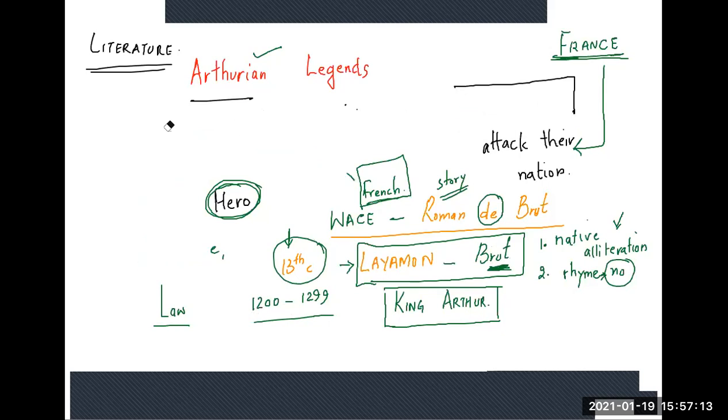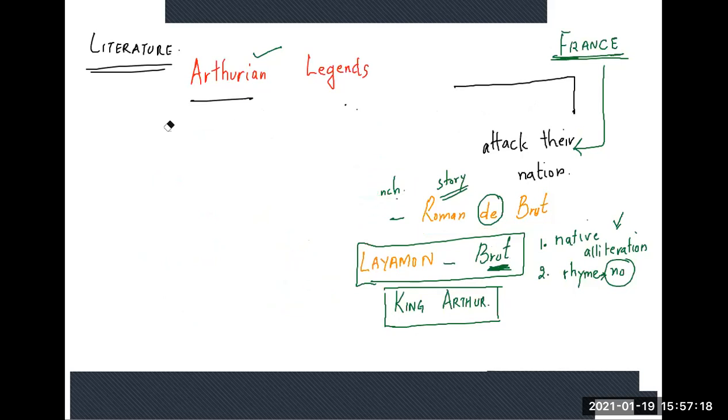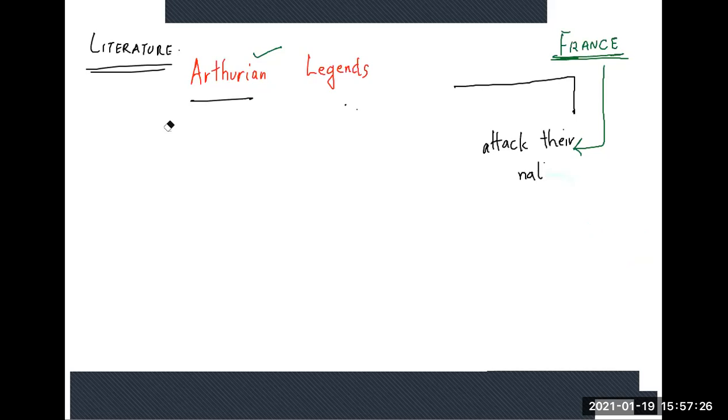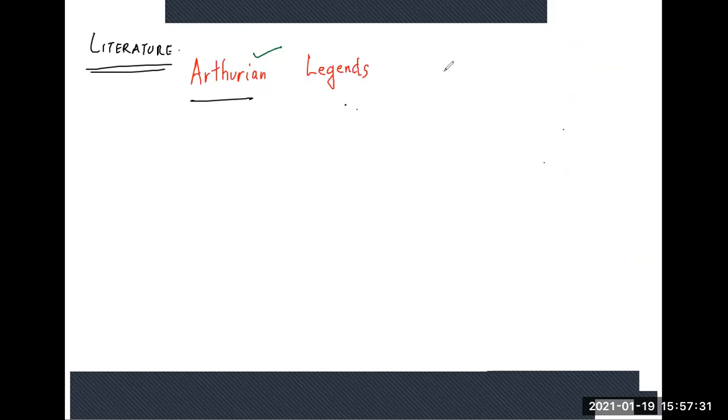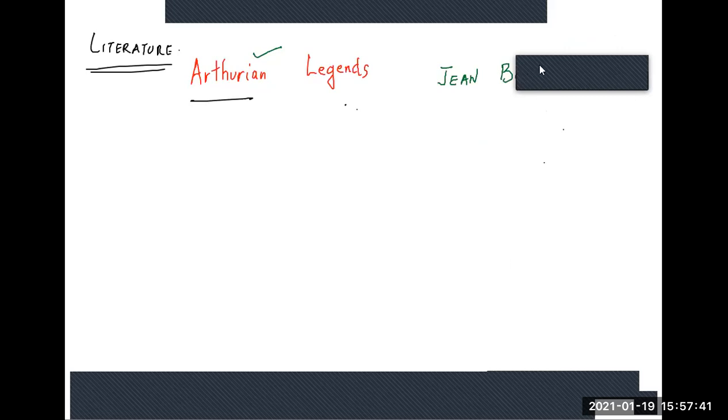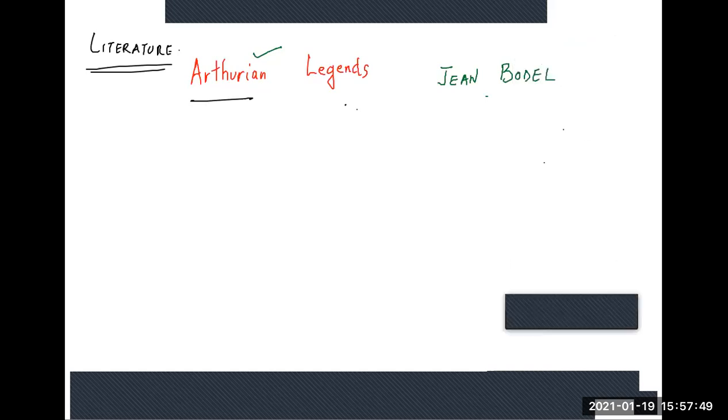Now coming back to the Arthurian legends. In these Arthurian legends, you find that the main hero is King Arthur. There is one critic, his name is Jean Bodel. In French, it's pronounced as Jean Bodel.